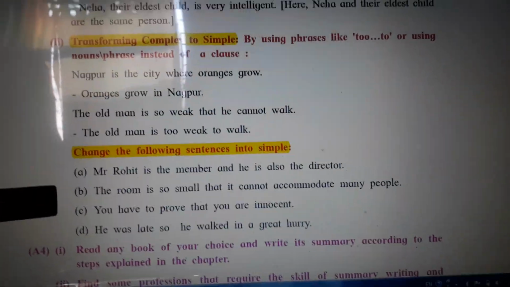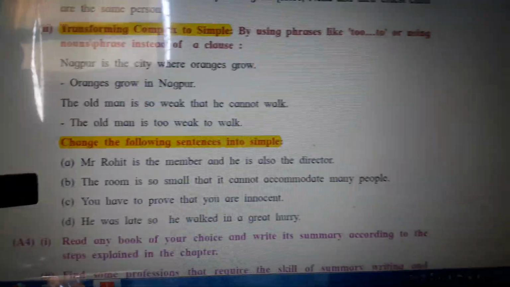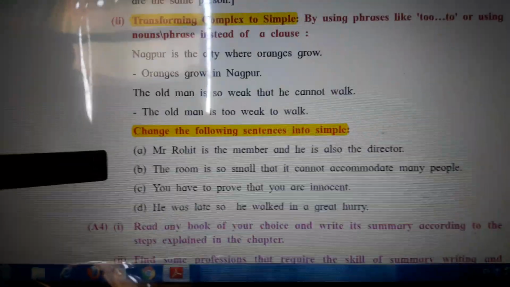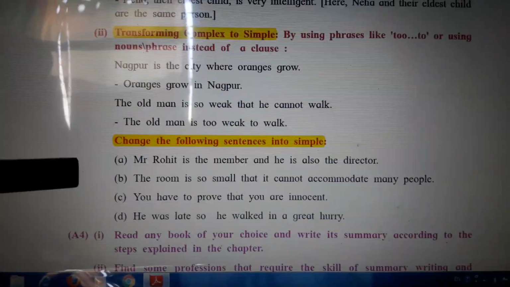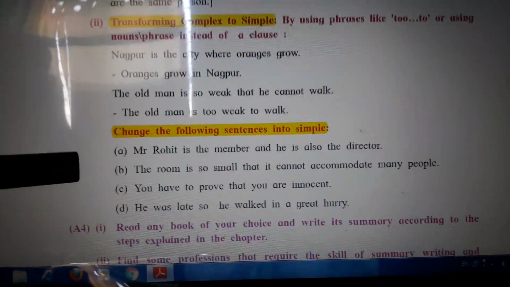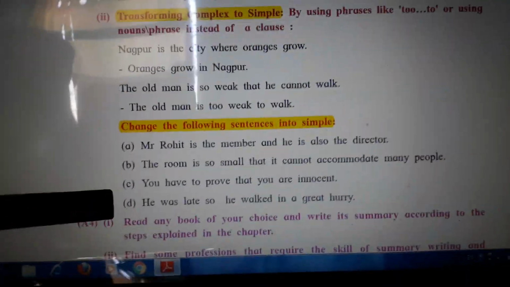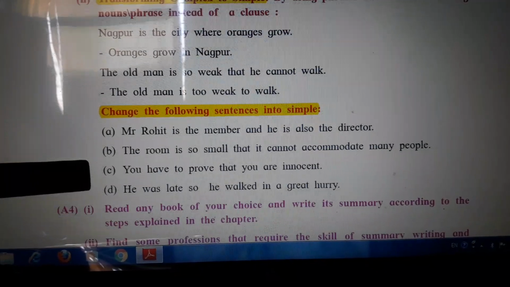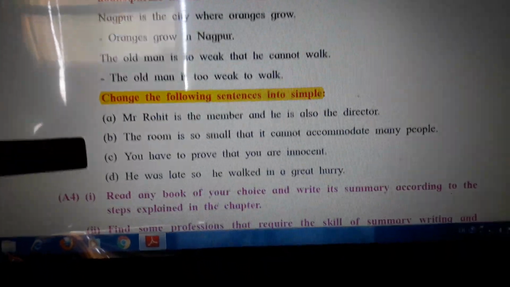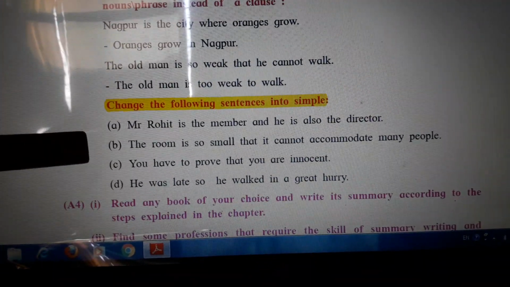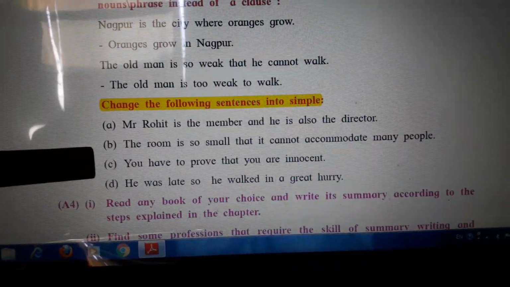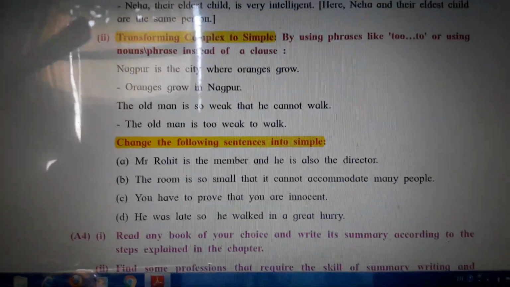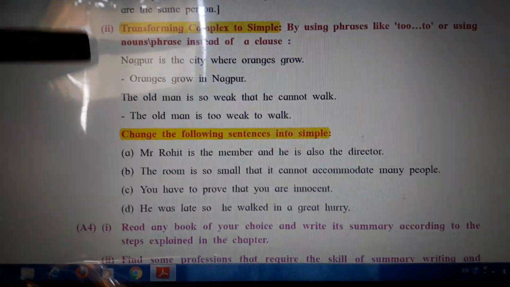The second one: the room is so small that it cannot accommodate many people. Its answer is: the room is too small to accommodate many people. And the third statement is: you have to prove that you are innocent. Its answer is: you have to prove to be innocent. So we have seen the transformation of sentences with the help of this activity.